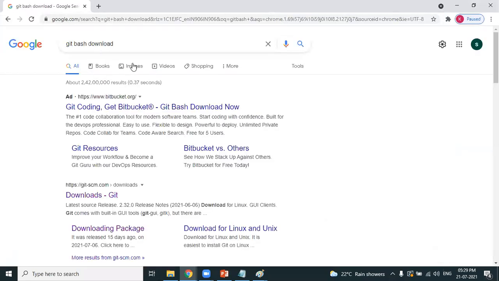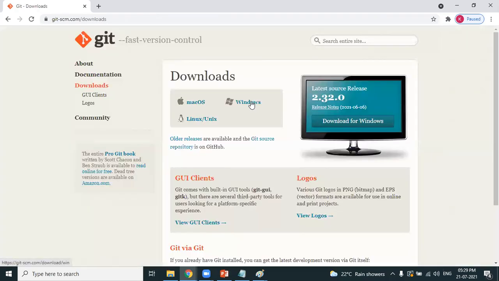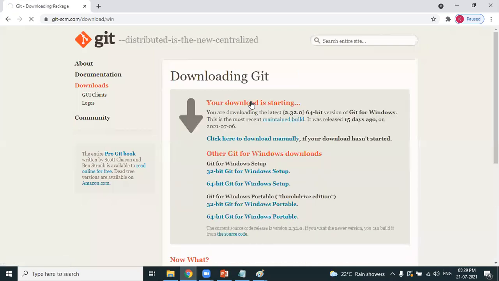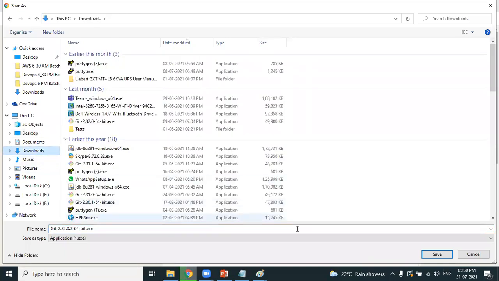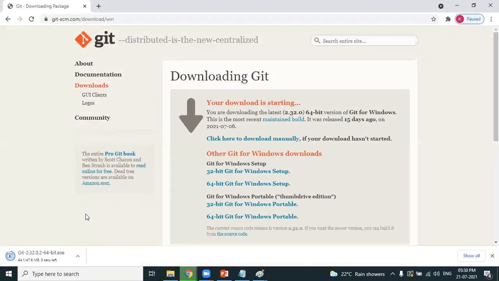Search for Git Bash download. Don't take the advertisement, take the first link. My laptop is Windows, so select the operating system. Done. The terminal is downloaded.